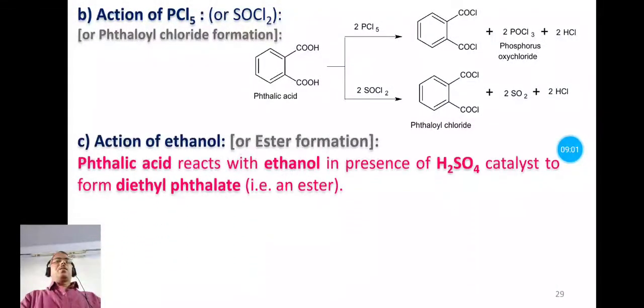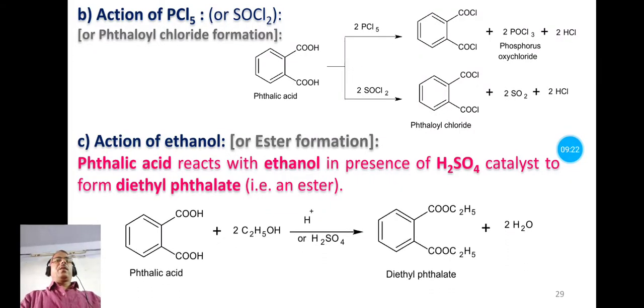Now the next reaction is action of ethanol, or it is also known as ester formation. So phthalic acid reacts with ethanol and forms the diethyl phthalate in presence of sulfuric acid, which is a catalyst in this reaction. So see the reaction.